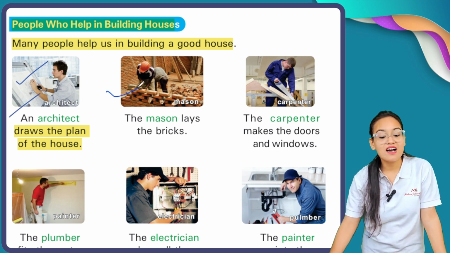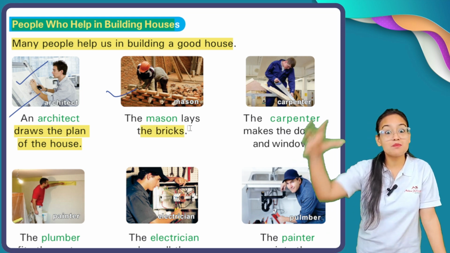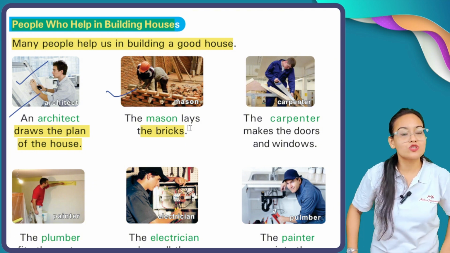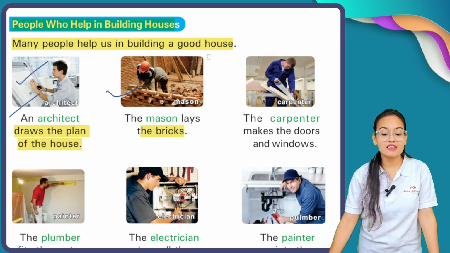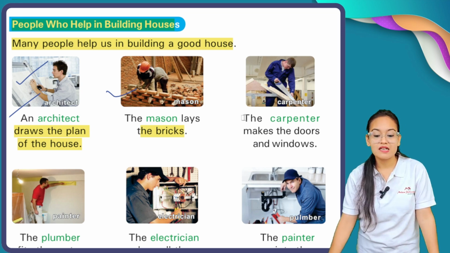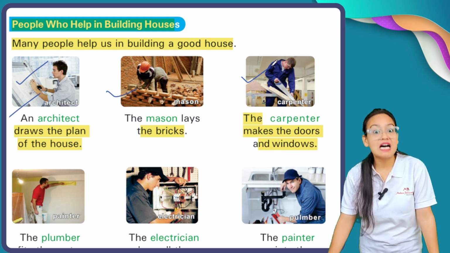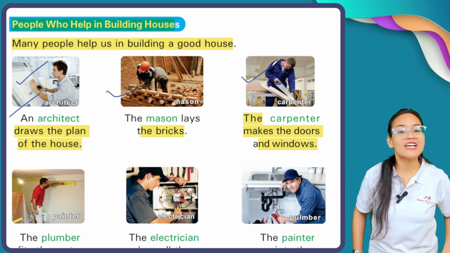The second, a mason. Now who are the masons? Masons are people who lay the bricks, one brick upon another brick. The carpenter, here comes the third person. The carpenter makes the doors and windows. Carpenters are those persons who make doors and windows using wood.